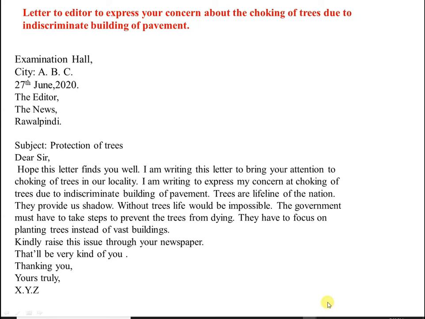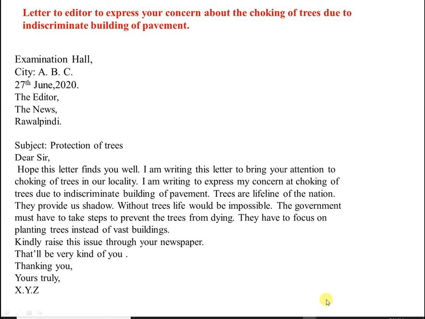Okay students, let's see how to write the letter. First of all, write your address on the extreme left corner of your notebook. For example, you will write examination hall, comma, then city, colon, A dot B dot C, and then date, 27th June, comma, 2020, full stop.